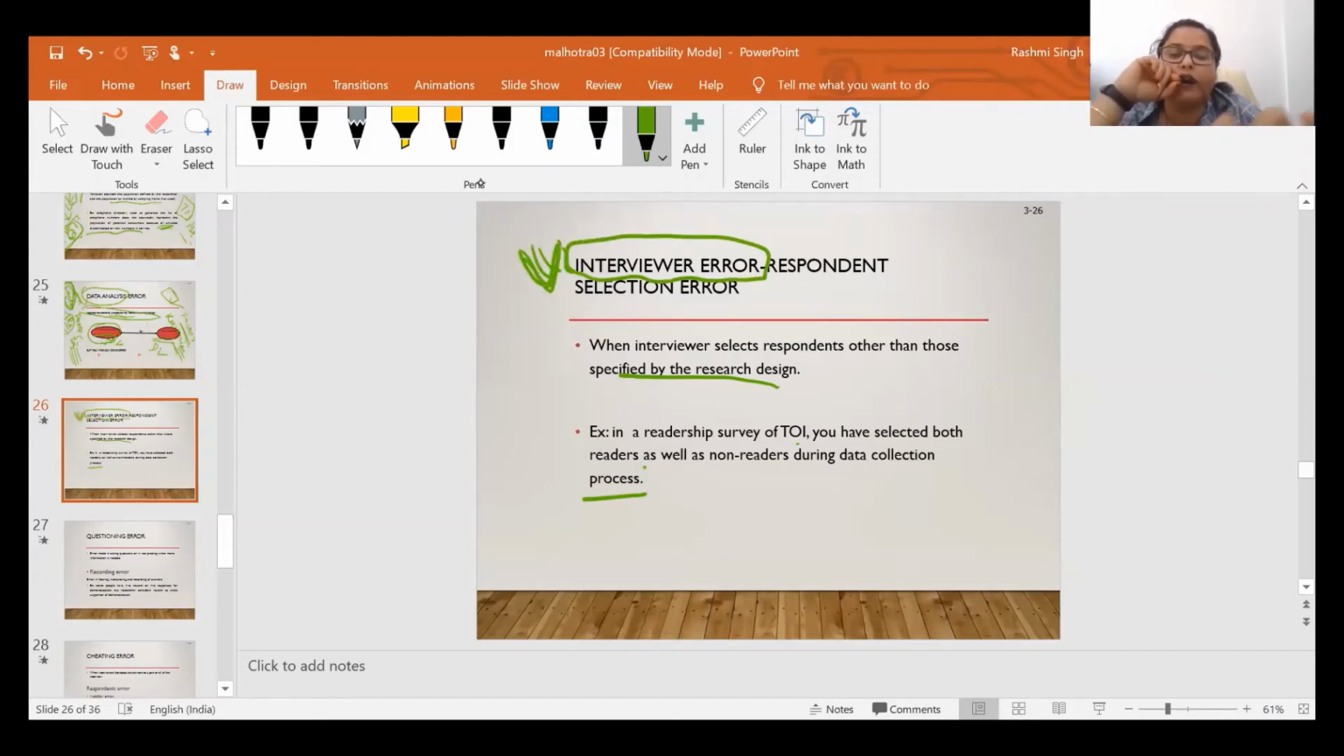What type of error can the interviewer make, like the respondent selection error. They can select respondents who do not define your sample. Again, you are collecting data from those also, like in the readership survey of Times of India, you are collecting data from those who are readers, but also from those who are non-readers. So it is the error made by the interviewer at the time of taking the interview, at the time of data collection. Then it is known as the interviewer error or the respondent selection error. Means you are selecting the respondents incorrectly.